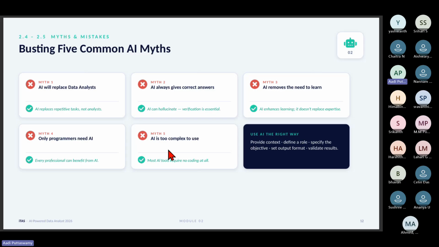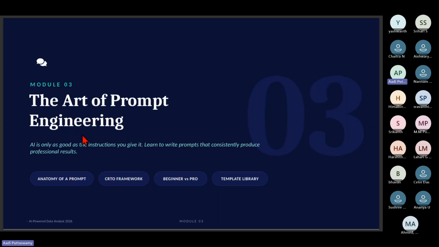Okay. So use AI in the right way. Provide context, define a role, specify the objective, set the output format, validate results. This is nothing but your prompt engineering, which we'll learn tomorrow.